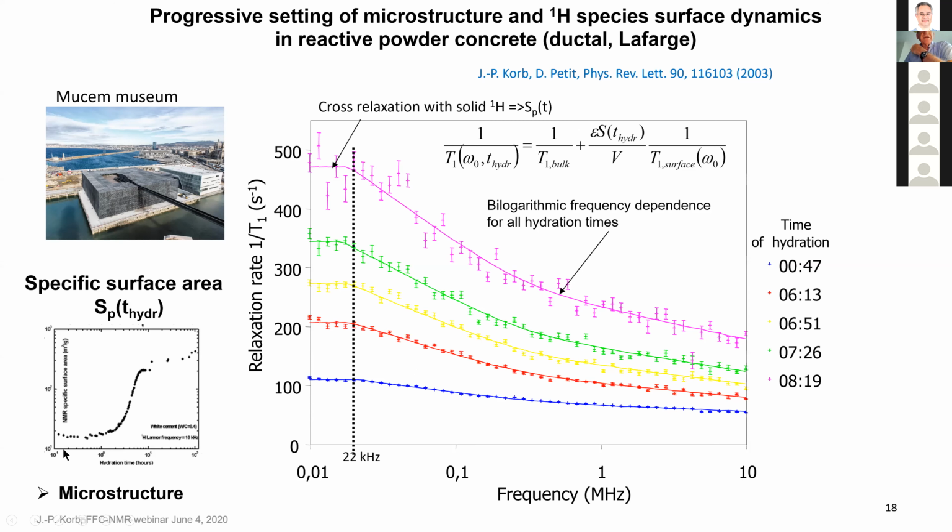So the interest of this experiment then is to measure, because otherwise people said that during this experiment, the kinetics of the system change. And even if you go very fast, you need to make these 50 values of frequency, you need 47 minutes. So if you measure only this point here, 10 kilohertz, you can observe the dormant period and then the setting and then the evolution up to infinite of time because the system never reached equilibrium. And that's the specific surface area. And that's one of the parameters important for the cement industry to control the microstructure.